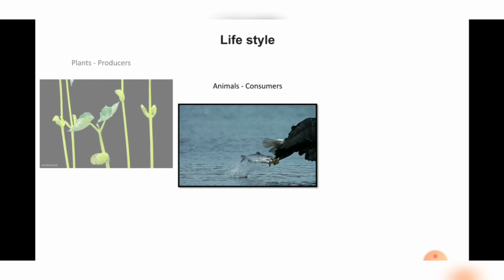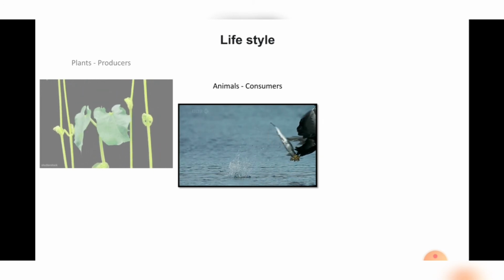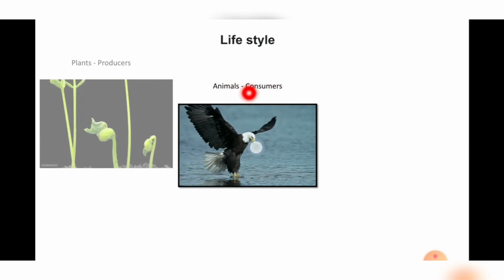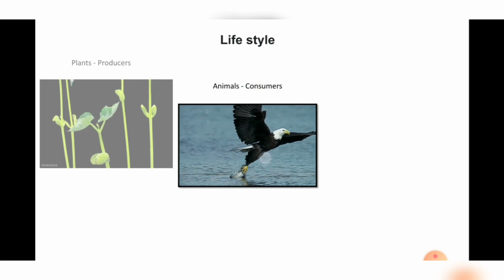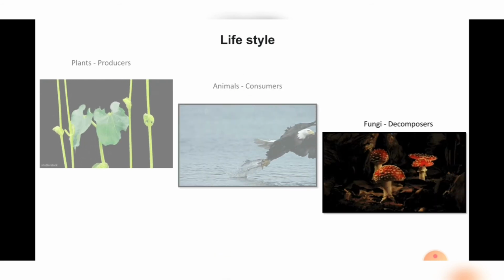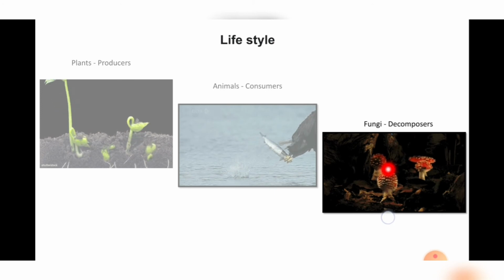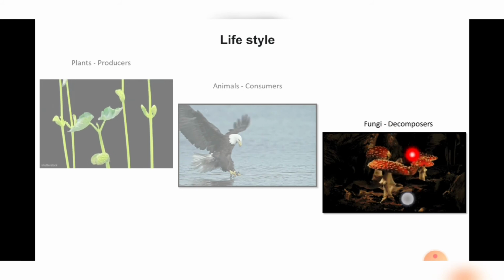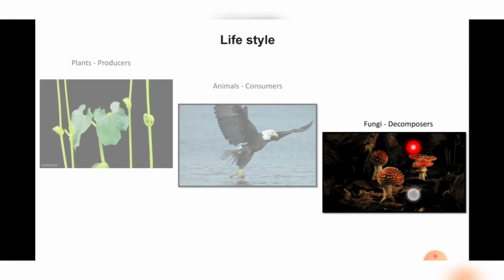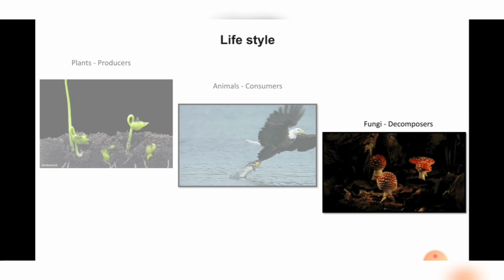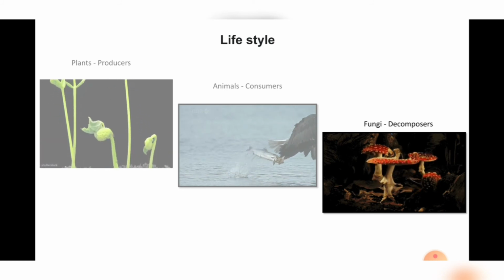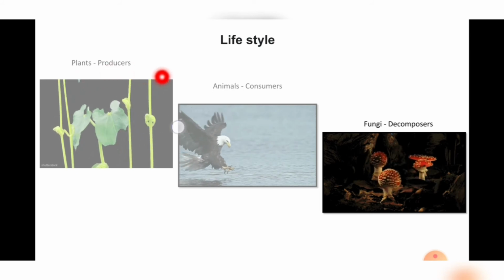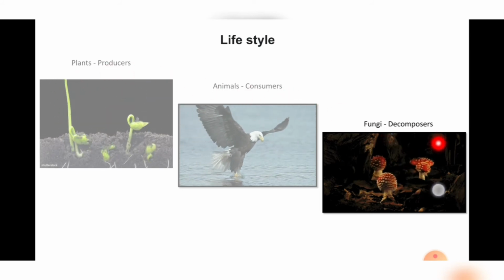Some animals depend directly on plants, some animals depend on other animals for their food. So they are known as consumers. Then after consumers, the next we have is the decomposers. Who are decomposers? Microbes, fungi. They grow on dead bodies of plants and animals and completely decompose them. So on the basis of lifestyle we have three categories: producer, consumer and decomposer.